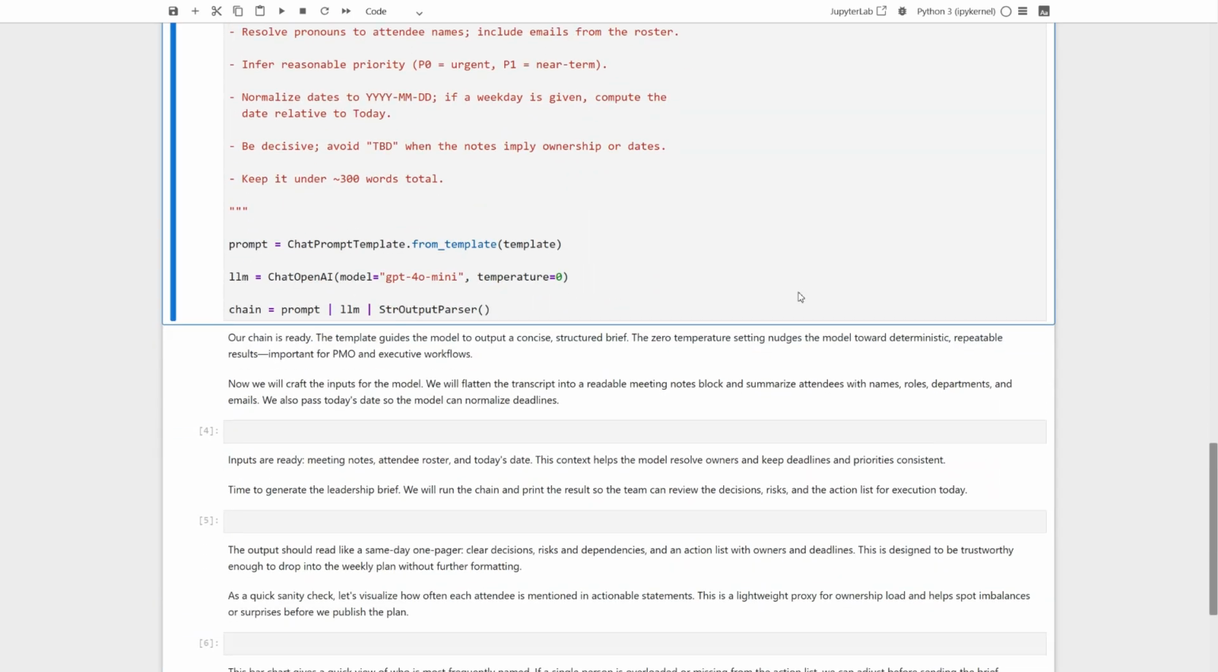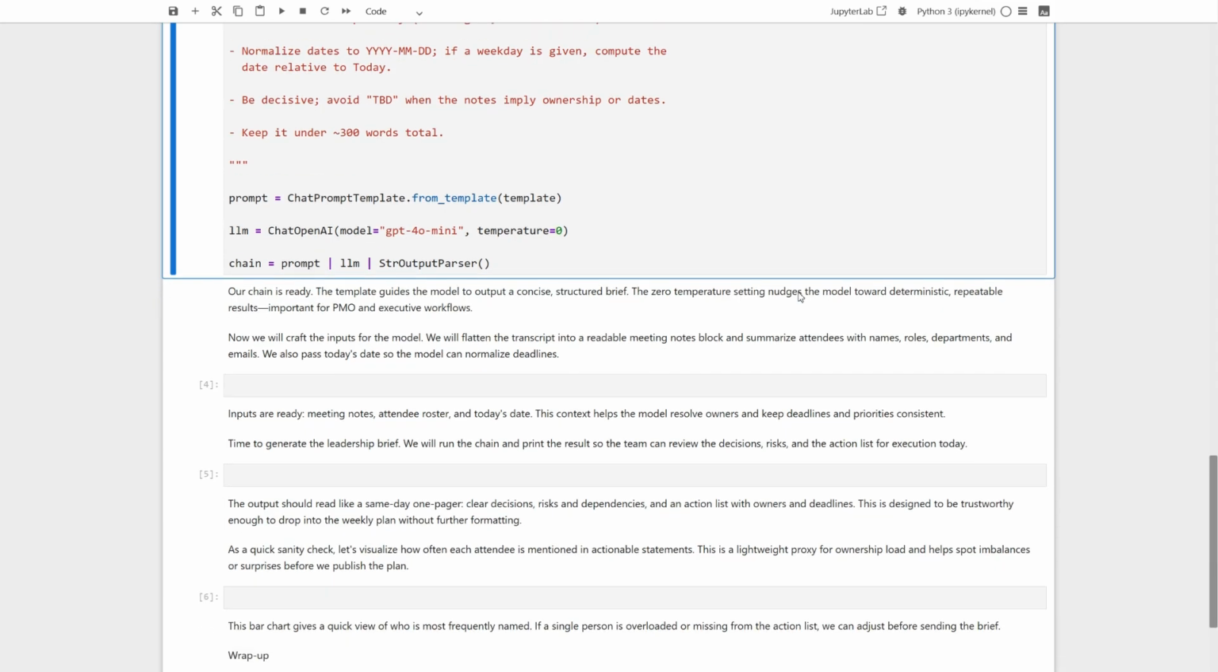Our chain is ready. Notice the 0 temperature setting. In simple terms, that nudges the model to be consistent and repeatable. Leaders want stable output week to week, not creative rewrites. The template also keeps the model on rails, so the brief is concise and complete.